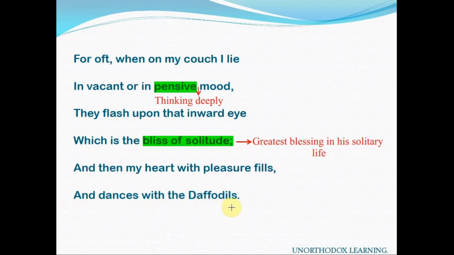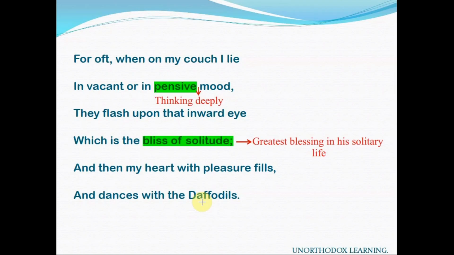Now in this poem, the theme of the poem is influence of nature on man. What is the influence of nature on Wordsworth? Because in the beginning of the poem, Wordsworth was wandering lonely. He was in solitary mood. He was feeling lonely. He was wandering lonely.